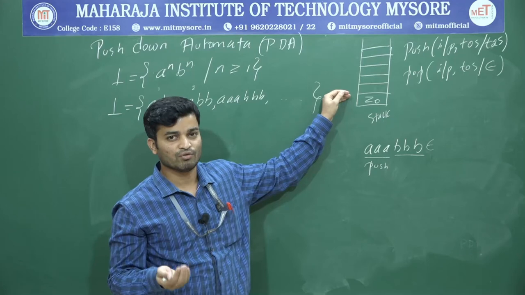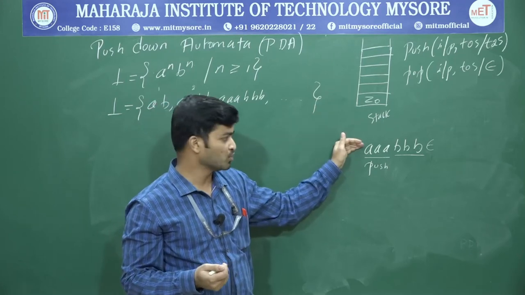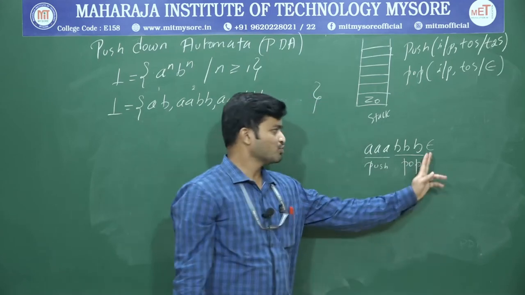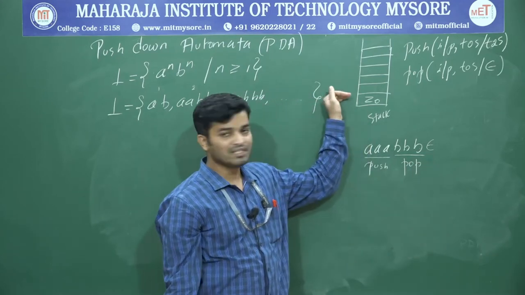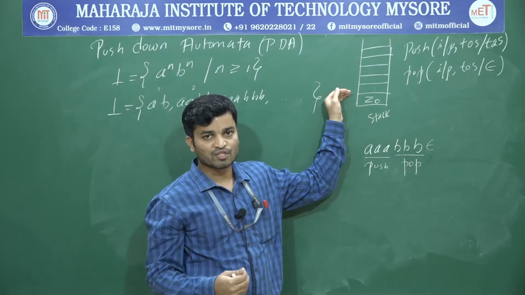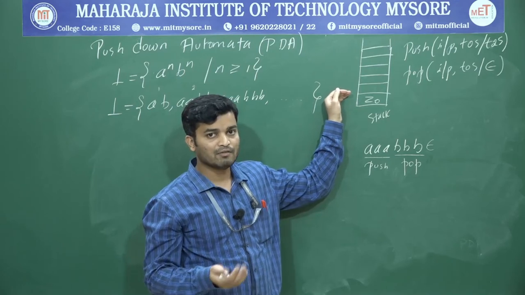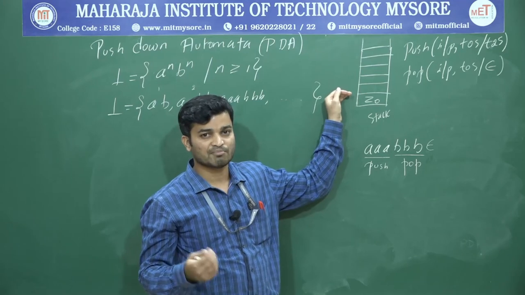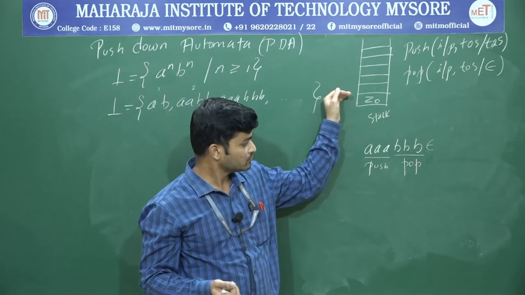So this is the logic we are going to use. a will perform a push operation and b will perform a pop operation. Once the string is over and the stack contains only z0, the string is valid and we have to accept. Otherwise, in all the remaining cases the string is not valid and you are not supposed to accept it. That's it.